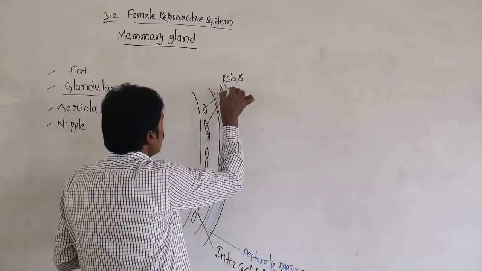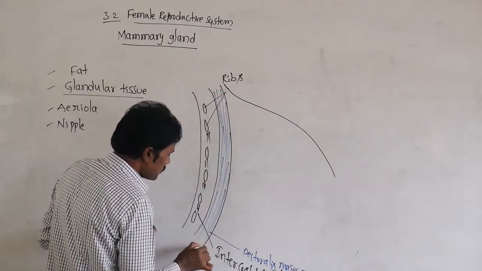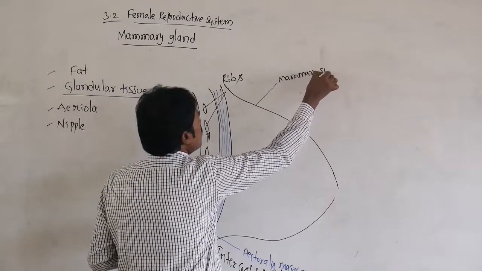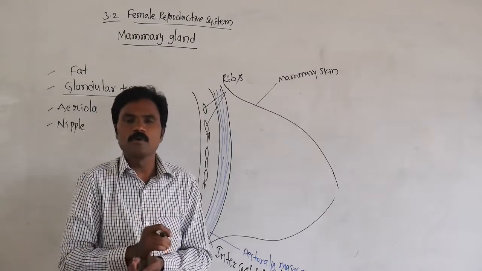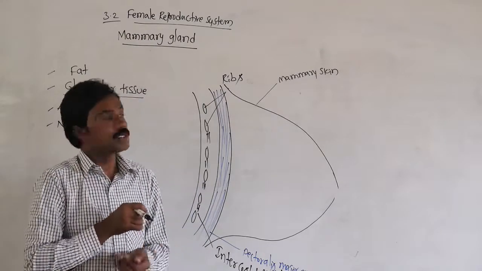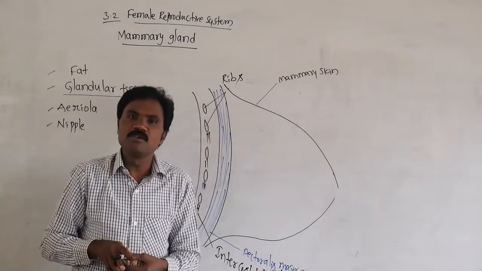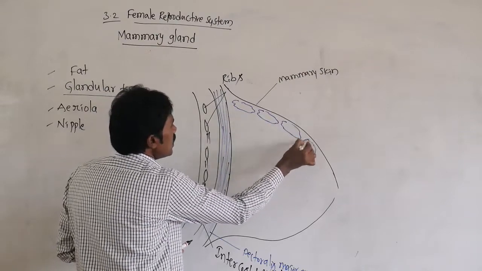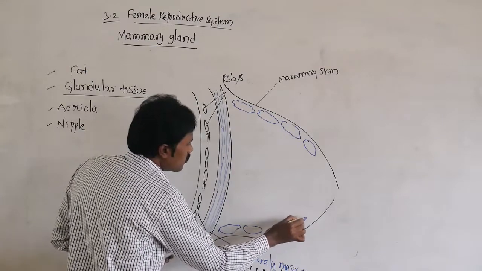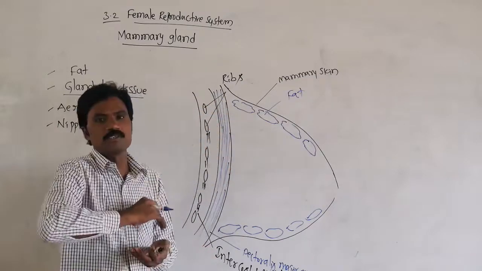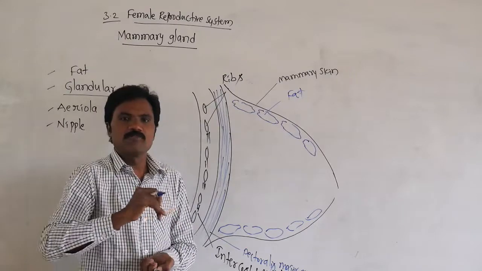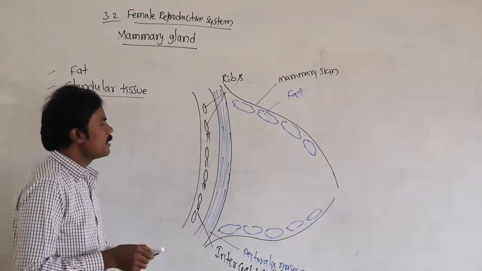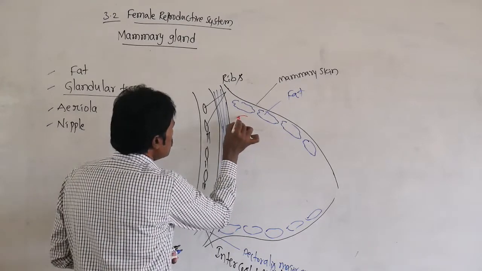Immediately below the skin, it is surrounded by fat. Then in the interior, the glandular tissue forms the mammary lobes.